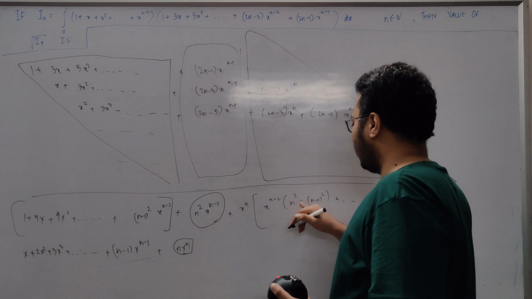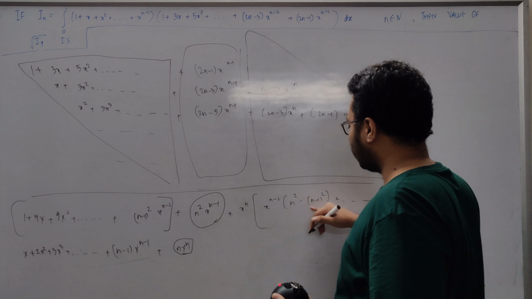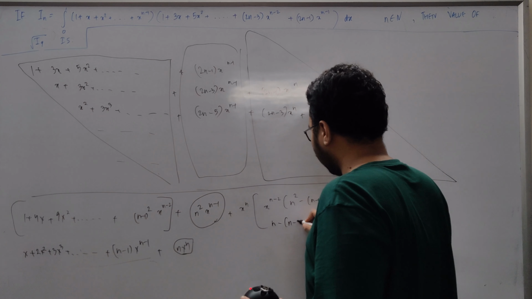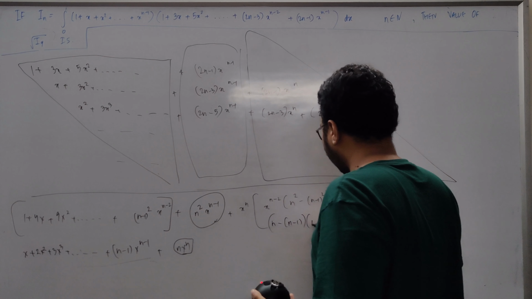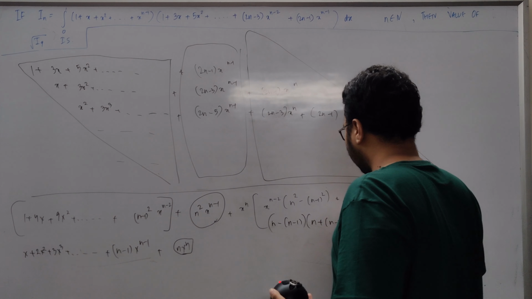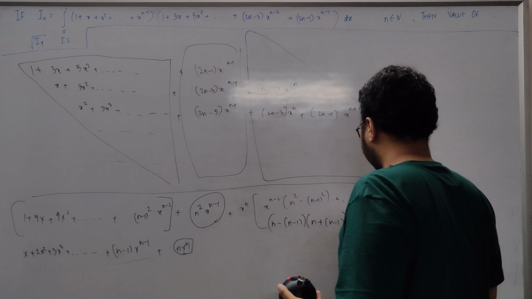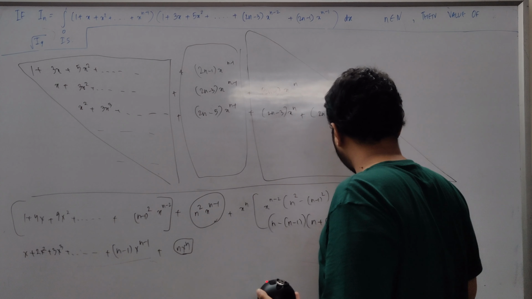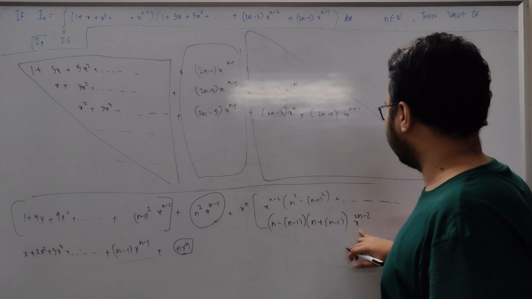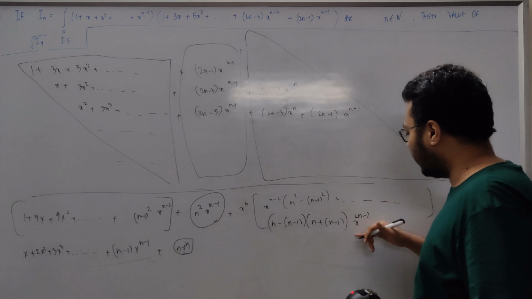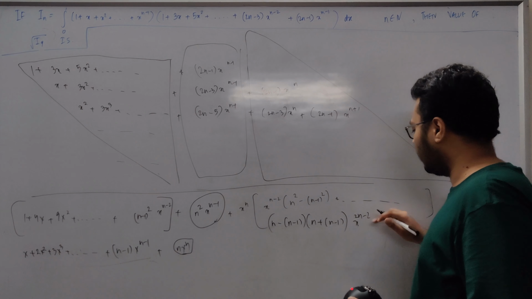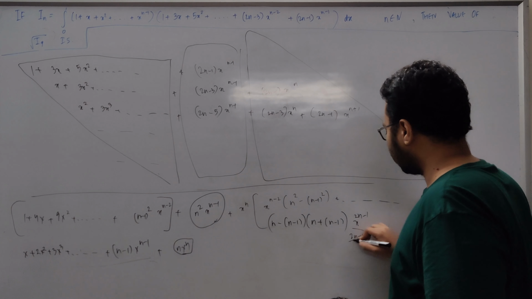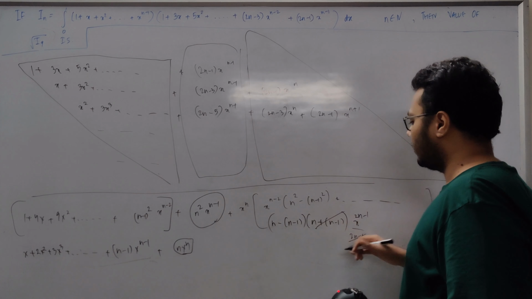Let's look into this. This is actually n square minus n minus 1 squared. So we can write it as n minus 1 into n plus n minus 1 times x to the power n minus 2. And we take that x to the n inside. So 2n minus 2. And now if we integrate this, we see that the denominator will become 2n minus 1 and this will become 2n minus 1. So this 2n minus 1 gets cancelled and we are left with this.